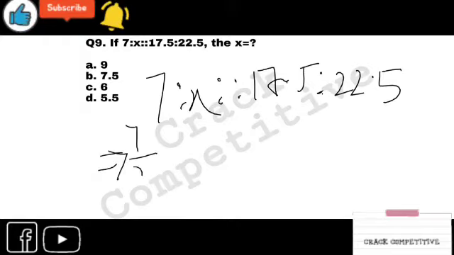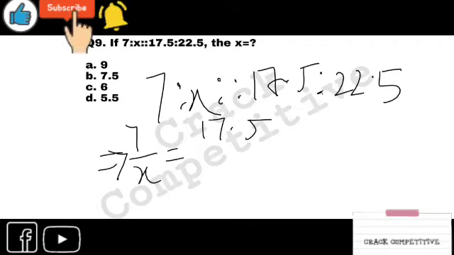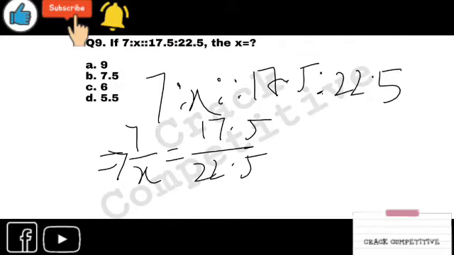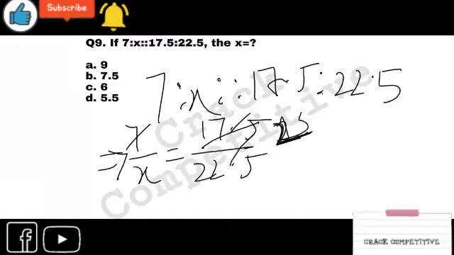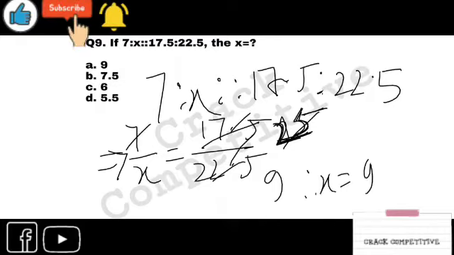So 7 by x equals 17.5 by 22.5. Right? Just cut it. Point gone. 7 1s are 7, 7 2s are 14, 3 7s are 21, 7 5s are 35, so it is 7, 25, and it is by 9. So what is the value of x? x equals 9. Right? It is a bit tricky question, but it's a simple question. It comes in basic exams. It's also part of basic questions.